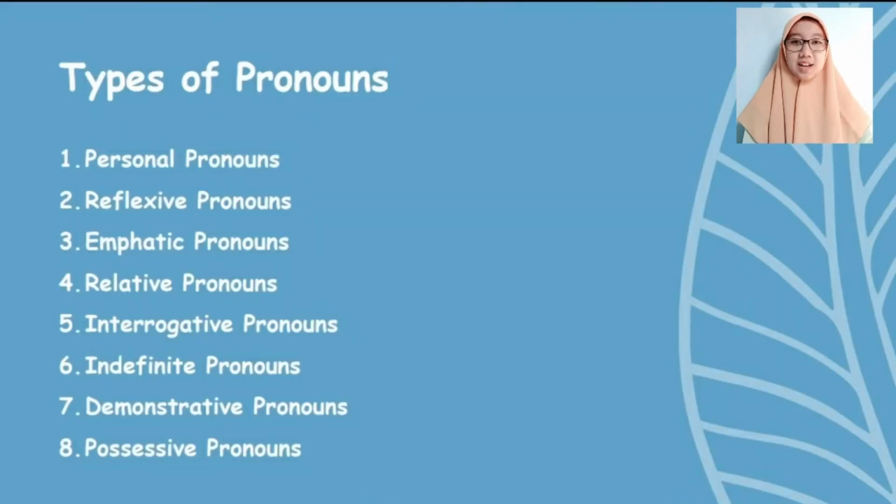Next, we will discuss the types of pronouns. The types of pronouns consist of 8 points. Number 1 is personal pronouns. Number 2, reflexive pronouns. Number 3, emphatic pronouns. Number 4, relative pronouns. Number 5, interrogative pronouns. Number 6, indefinite pronouns. Number 7, demonstrative pronouns. And the last number is possessive pronouns.